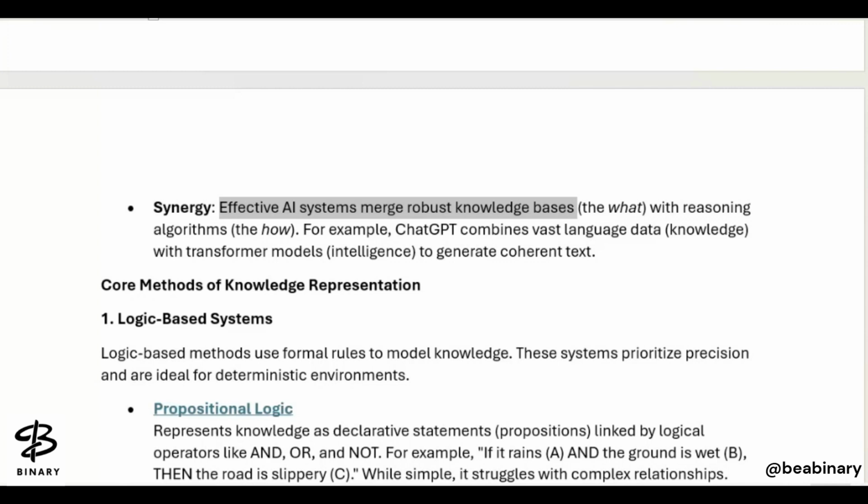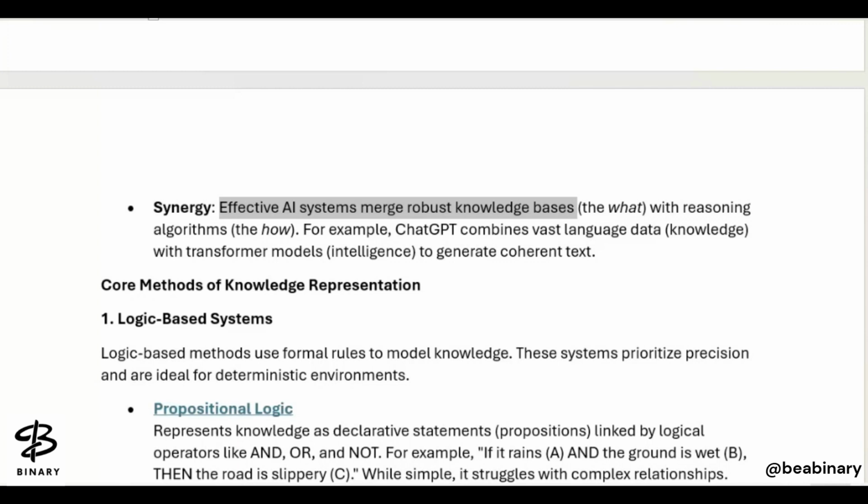So simply, what has been fed into our data plus how the reasoning algorithms will work. When we talk about the relationship between the two, effective AI systems merge robust knowledge bases with various reasoning algorithms that represent how problems will be solved.